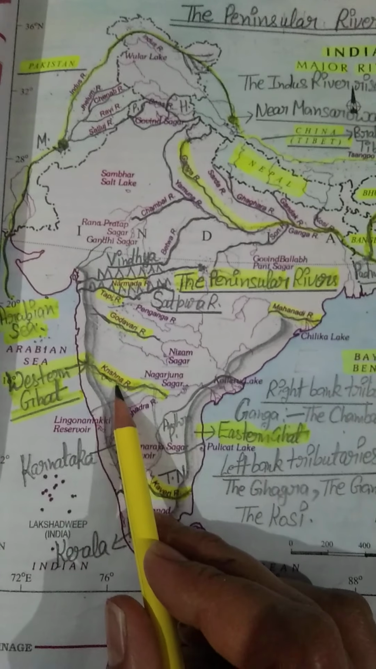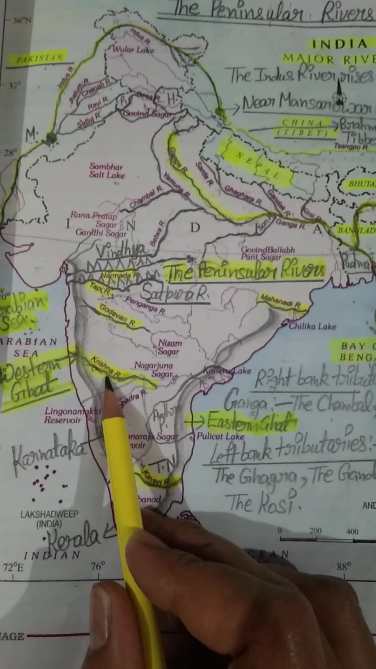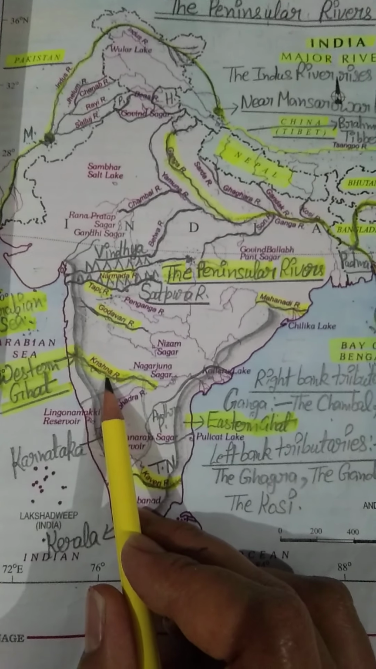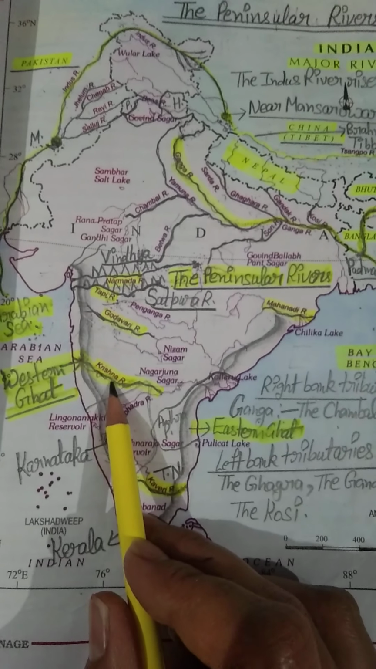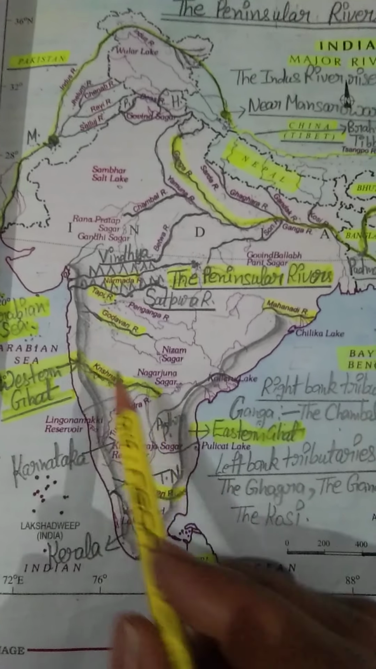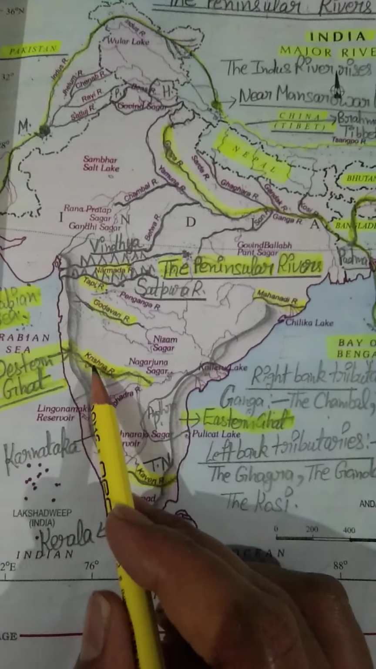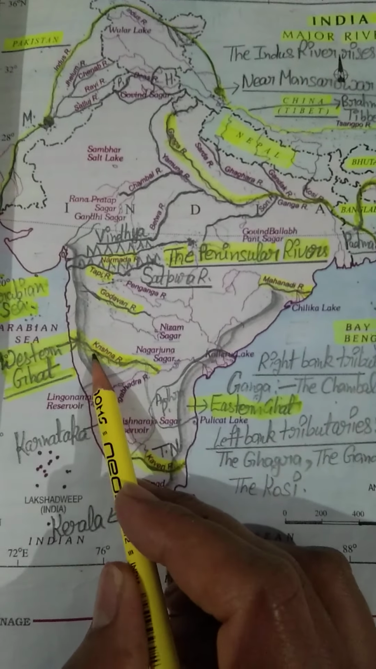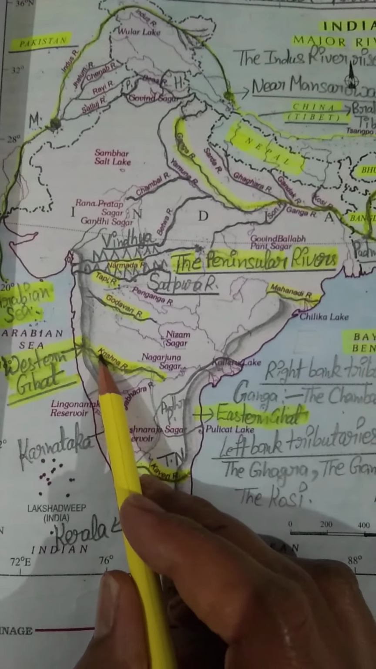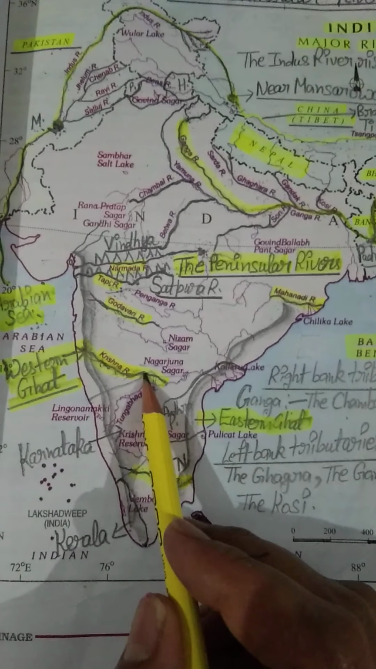In the beginning, let's discuss the origin of this river. Students, this Krishna river rises from a spring. You know about a spring? This river rises from a spring near Mahabaleshwar in Maharashtra. This is our Maharashtra state. You can see our Krishna river is flowing, rising from the spring near Mahabaleshwar and flowing eastward.